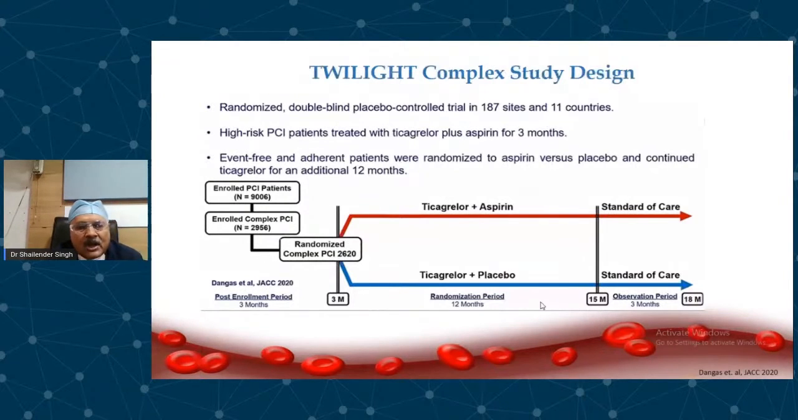Therefore, now the conclusion after the Twilight trial is that shorter DAPT duration is likely to gain impetus, and contemporary stents, optimal implantation techniques very important, and aggressive risk factor reduction. These findings support a bleeding avoidance strategy and de-escalation for selective patients based on clinical and ischemic profile.